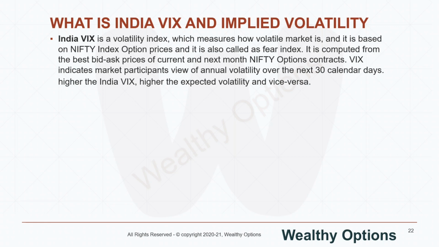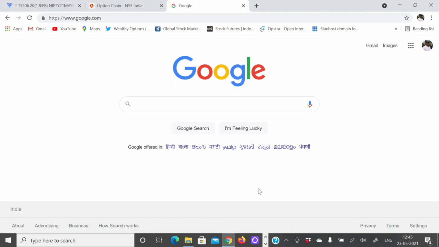Anyway, now I'll take you to the charts and explain with an example. But before we get there, basically the higher the India VIX, the higher the expected volatility. If the VIX value is more, there could be more fluctuations in the market, and if the VIX is low, the fluctuations and market volatility will be low.